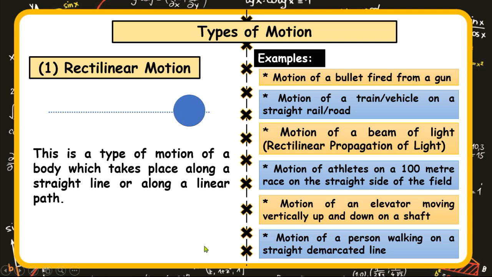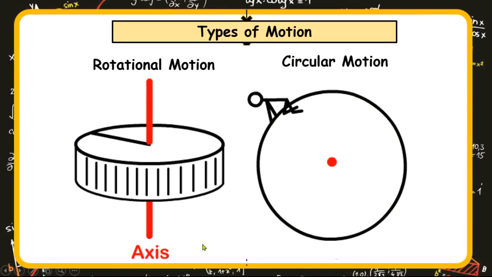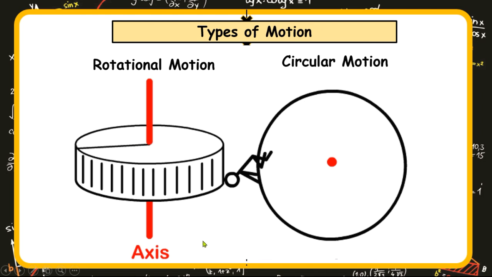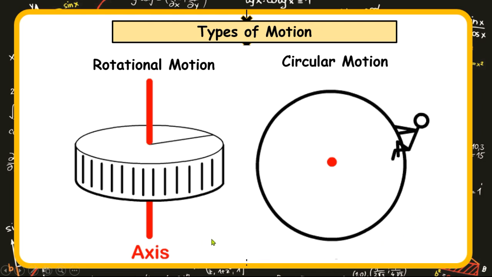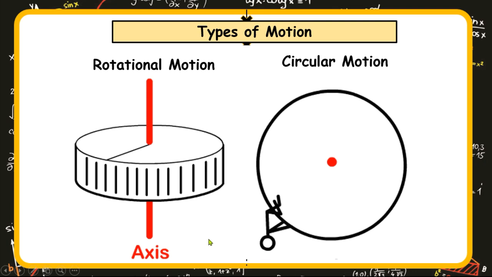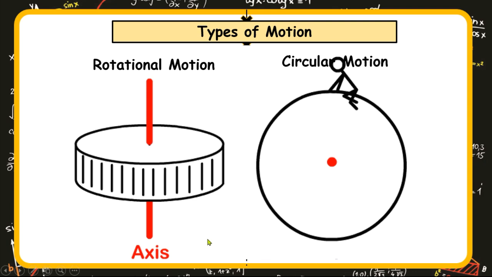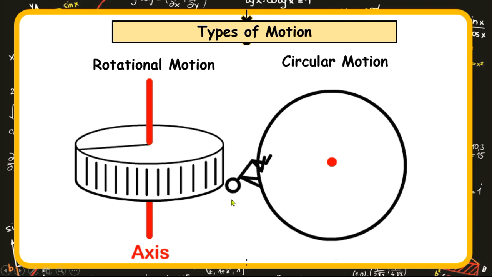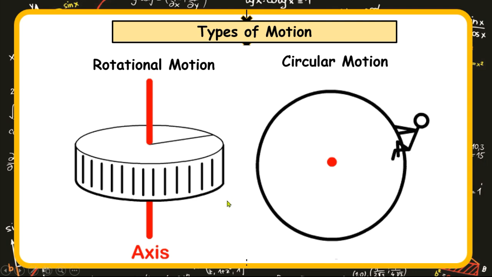Now let's carry on. The next type of motion will be rotational and circular. But before we look at them separately, I want to clear the air so that you will understand and not confuse the two. Let's look at these two animations to illustrate what they mean.